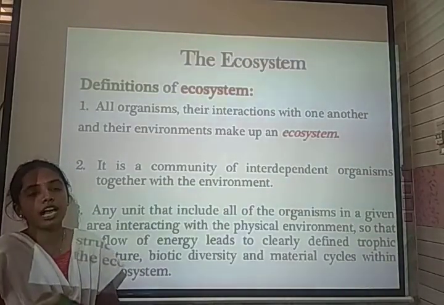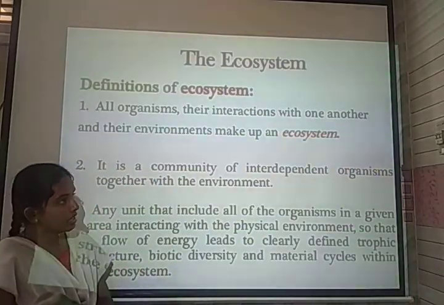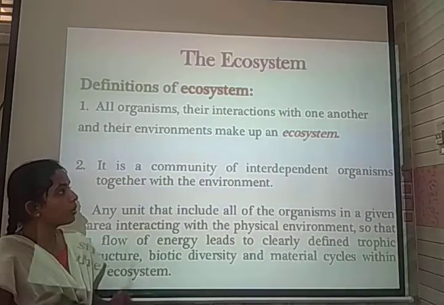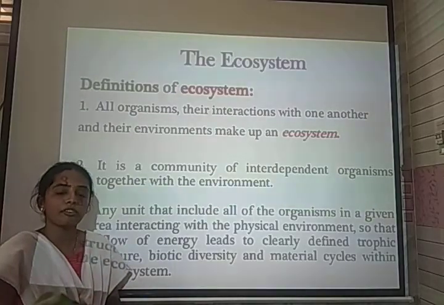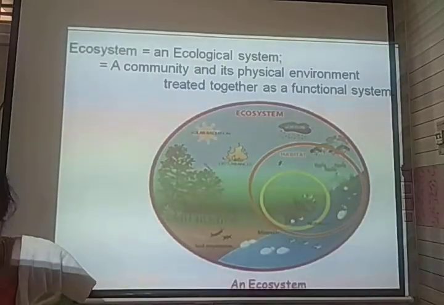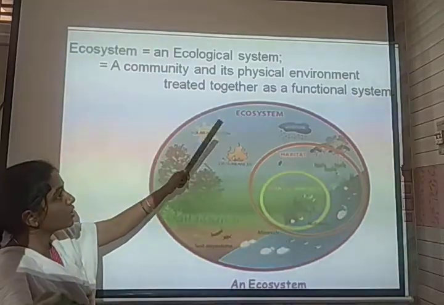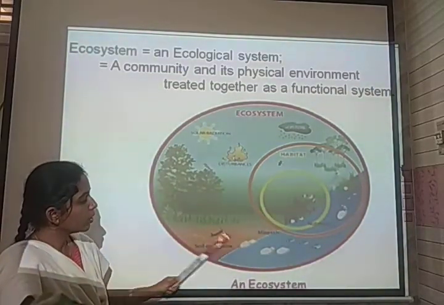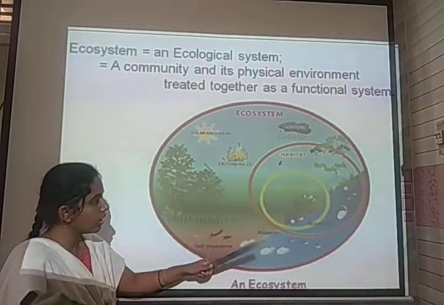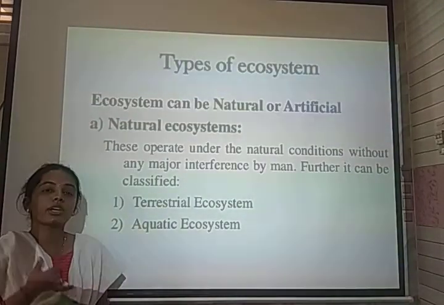The ecosystem has been defined as all the organisms showing interaction and interrelationship between living organisms along with the natural physical environment. The ecosystem is a structural and functional unit in ecology. Here an ecosystem, a community and its physical environment are treated together as a functional system. In this diagrammatic representation, there is interaction between the non-living composition and the living environment.